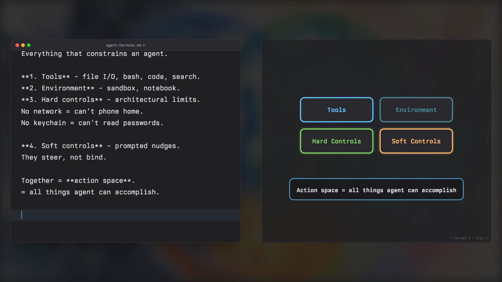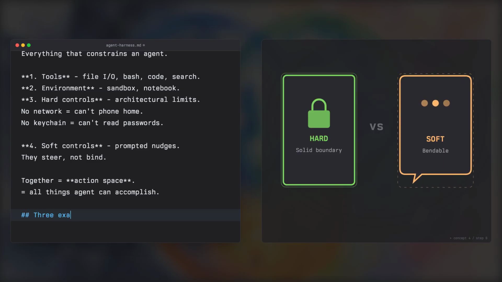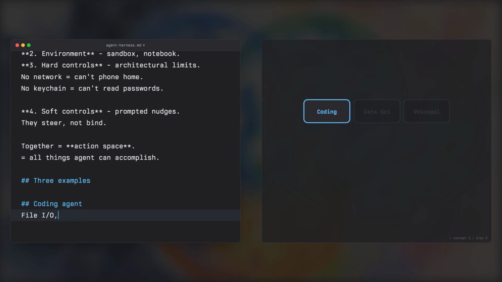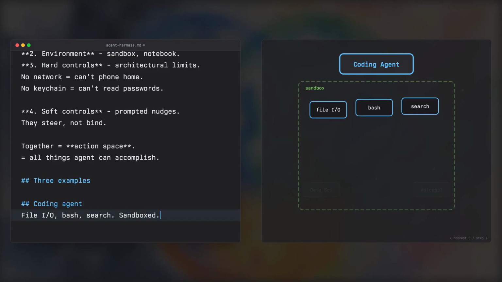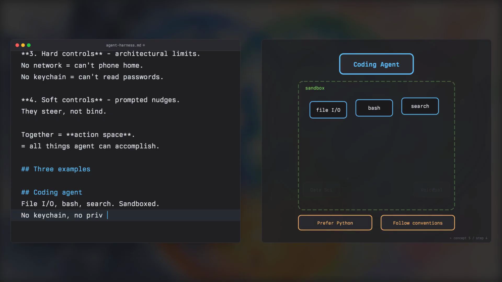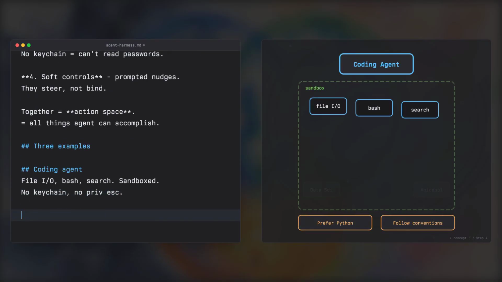Now, the distinction between hard and soft controls matters more than you might think. Let me show you with 3 examples. Take a coding agent like Cursor or OpenCode. The tools are broad: file read and write, bash, code execution, web search. The environment is a sandboxed file system. Hard controls: no keychain access, no privilege escalation. Soft controls: prefer Python, follow the repo's testing conventions, ask before running destructive commands.